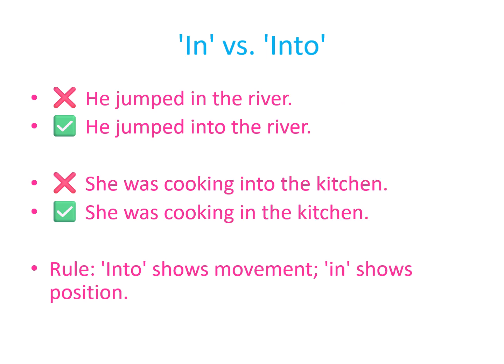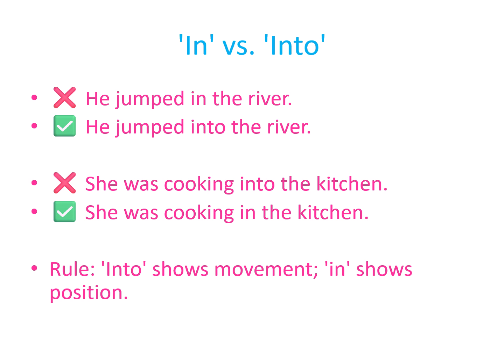Now let's talk about two prepositions that are often confused, in and into. Here's a common mistake, "He jumped in the river." The correct version is, "He jumped into the river." Why? Because the verb jump shows movement, and for movement toward the inside of something, we use into.